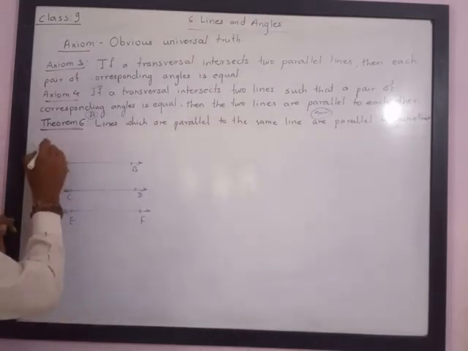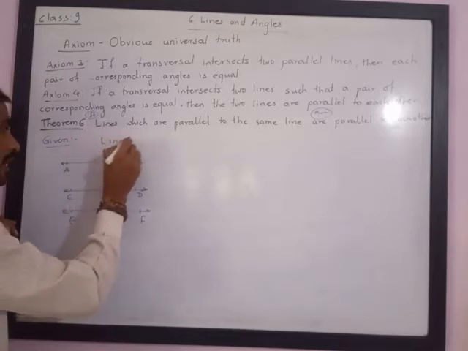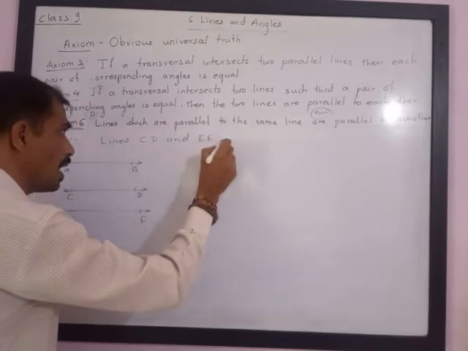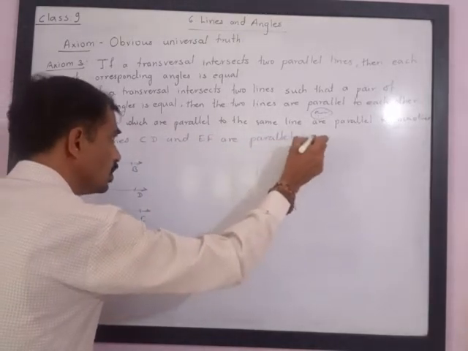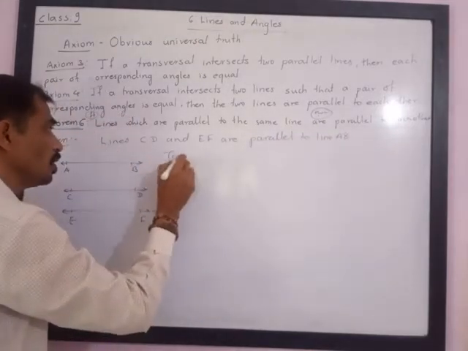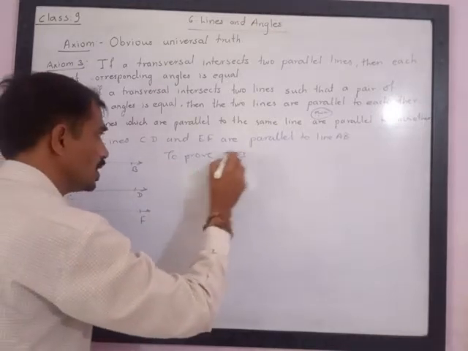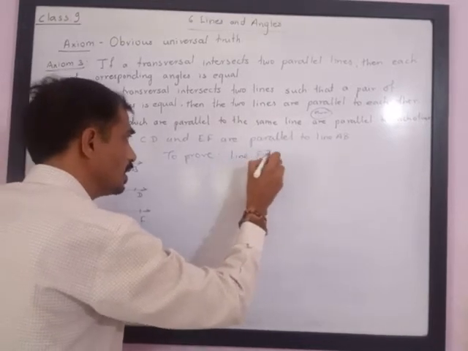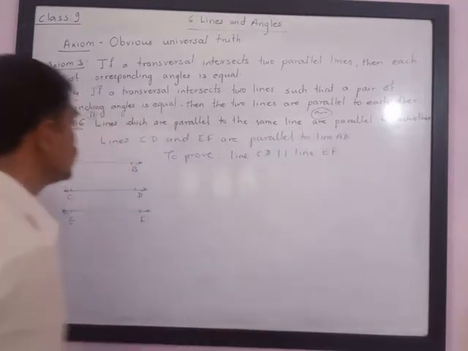So what is given? We are given that lines CD and EF are parallel to line AB. This is what is given to us. And what are we asked to prove? We have to prove that line CD is parallel to line EF. This is what we have to prove.